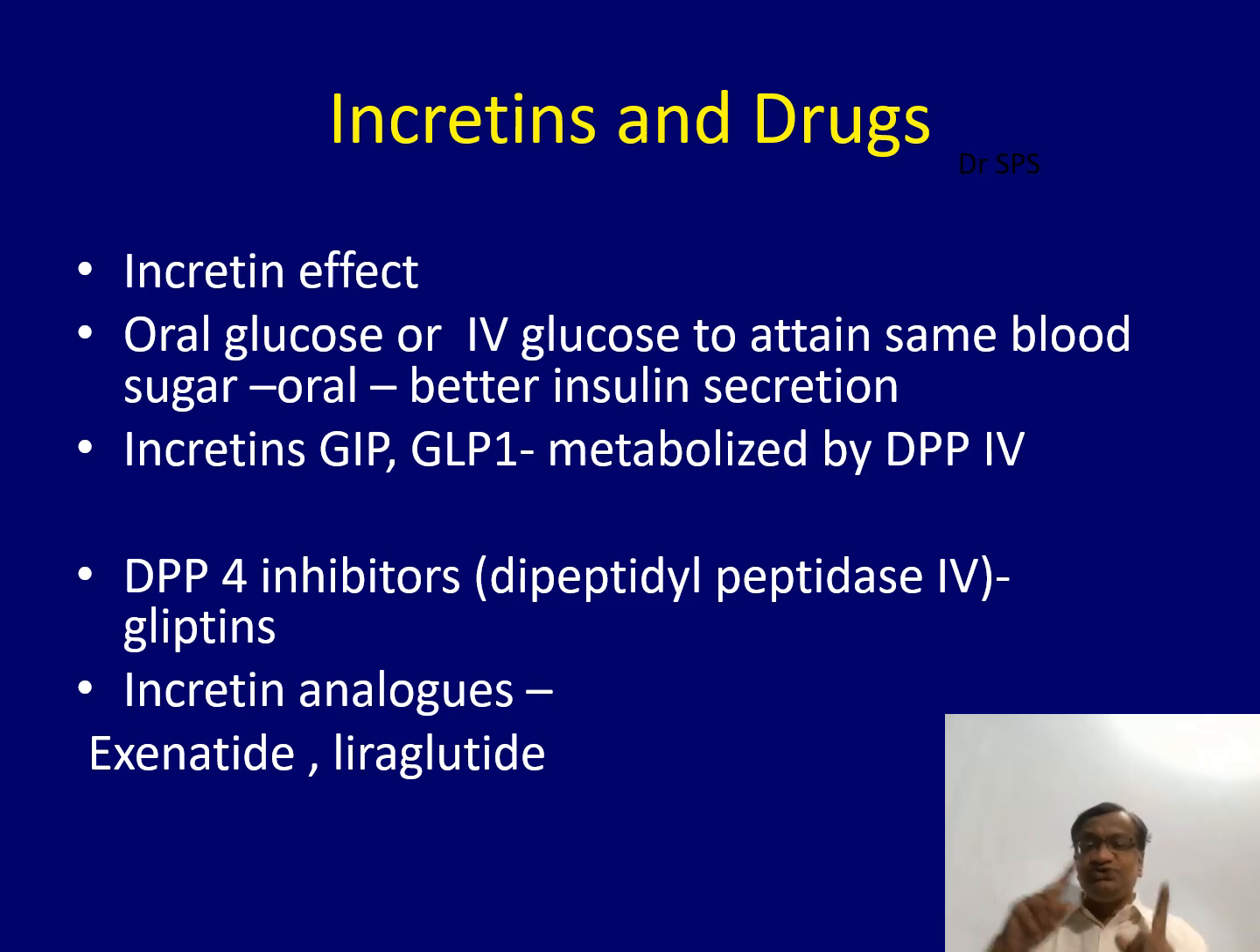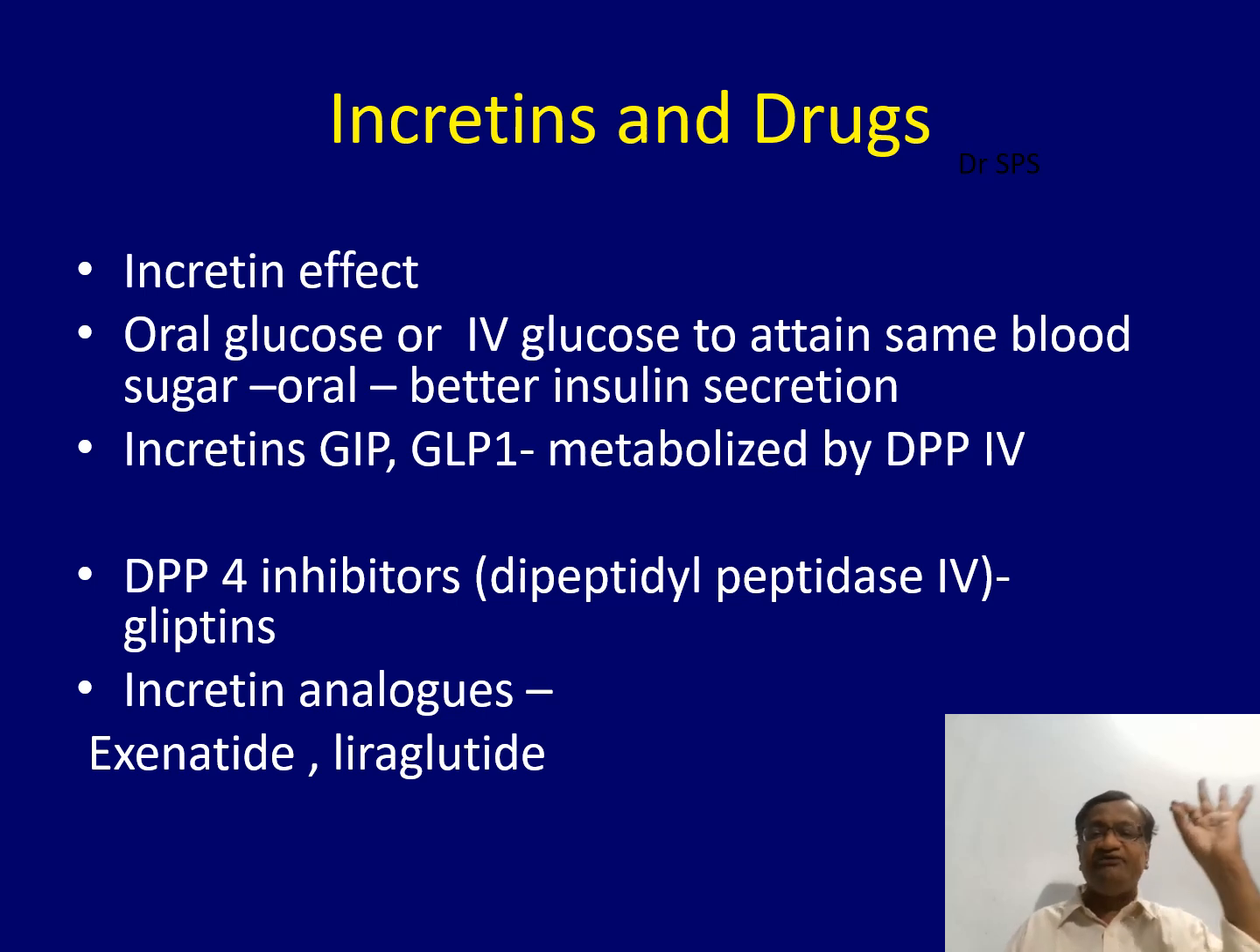Now, if you measure the insulin secretion of A and B, A's insulin secretion is good, but B's is less, because we have given IV there, and oral here. So something happens here, and that is what is called incretin. Oral glucose intake, compared with IV glucose with a similar glycemic profile, causes better insulin secretion. This is called the incretin effect.